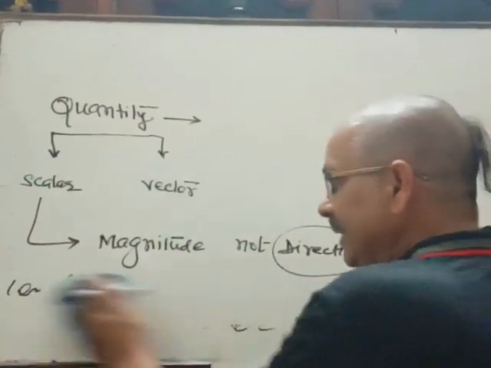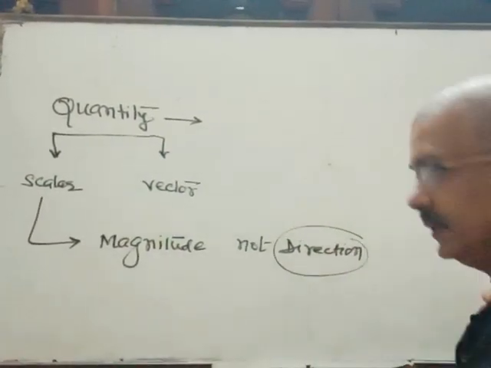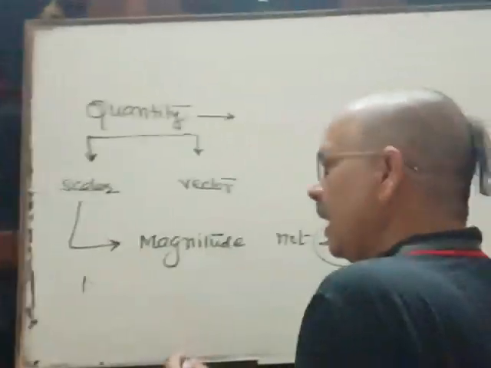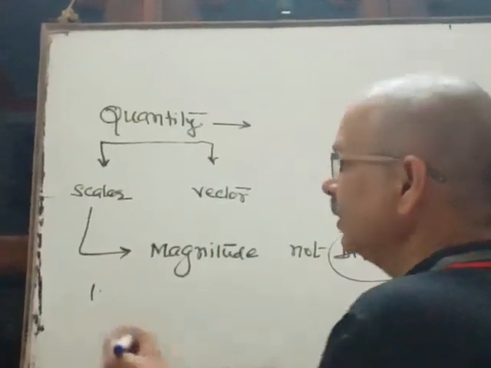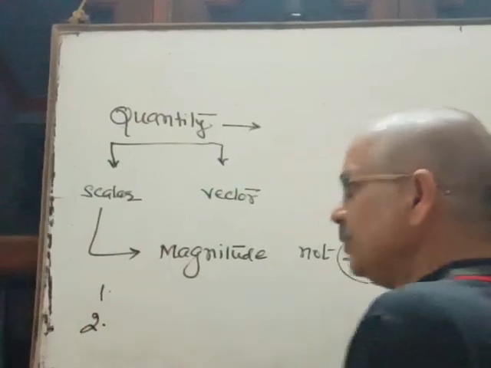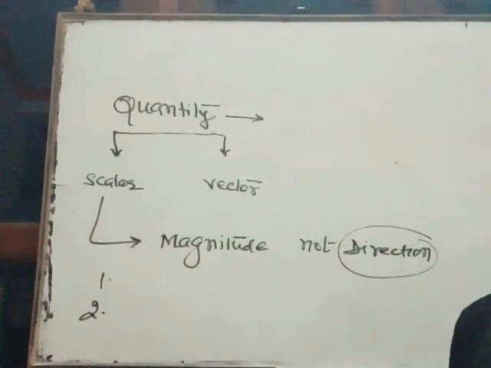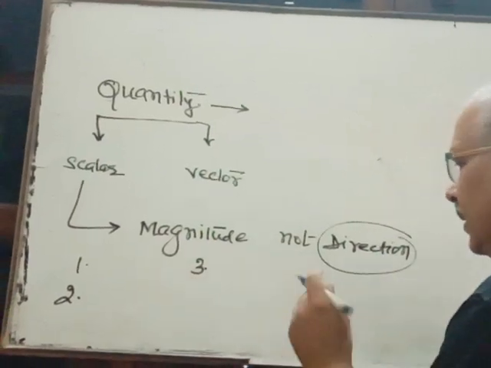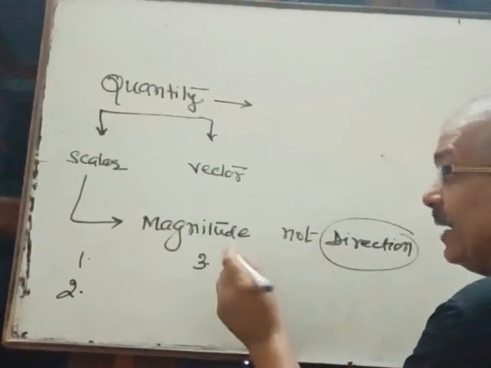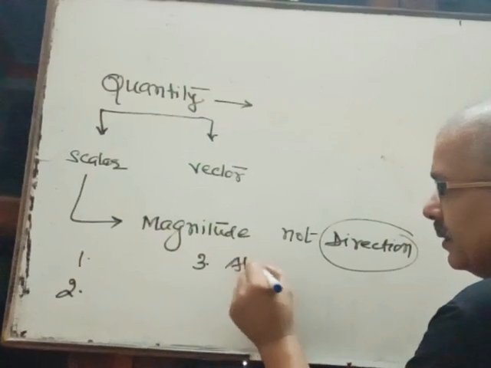Let's see a few properties of scalar quantity. First property, having only magnitude, not direction. Number two, there is no special notation to represent it. Number three, it is never negative, always positive.